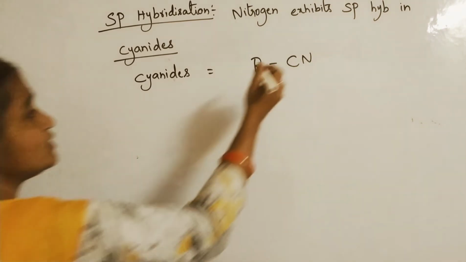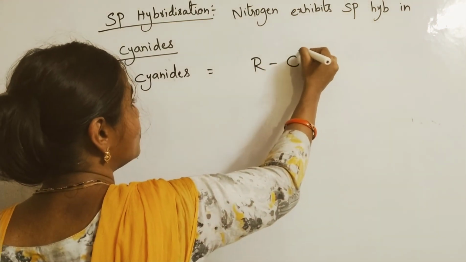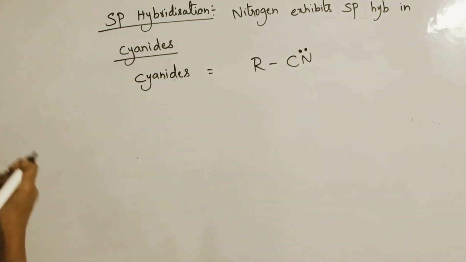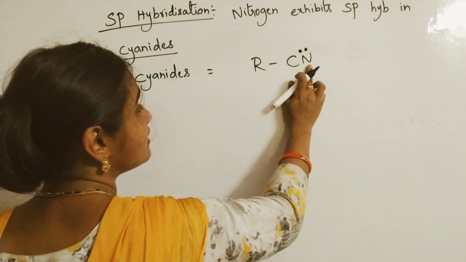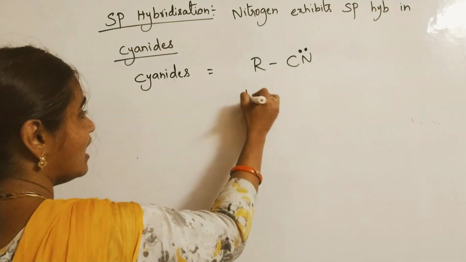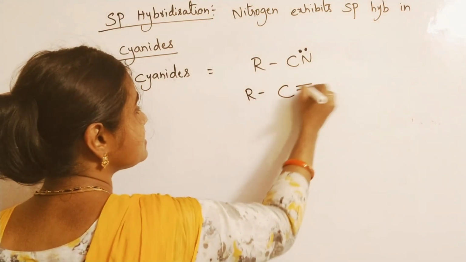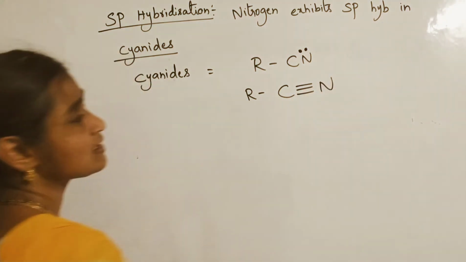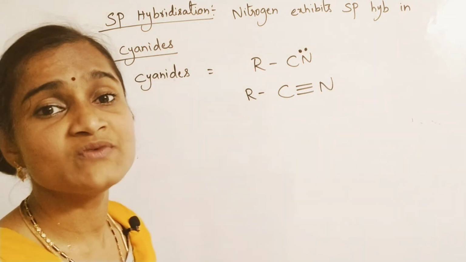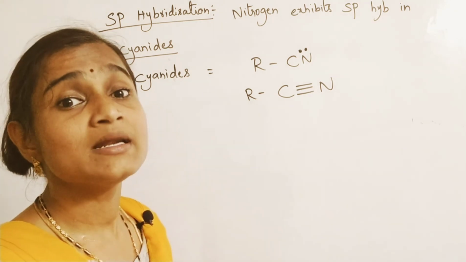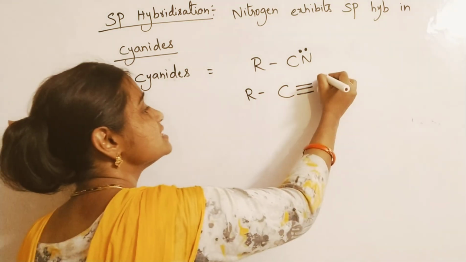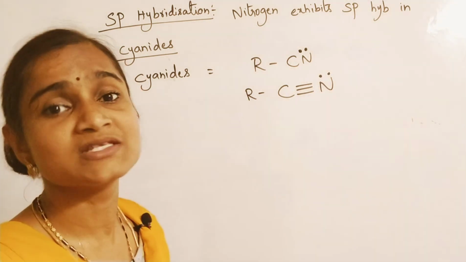And here also nitrogen will have one lone pair of electrons, and always you will find a C triple bond N between carbon and nitrogen.